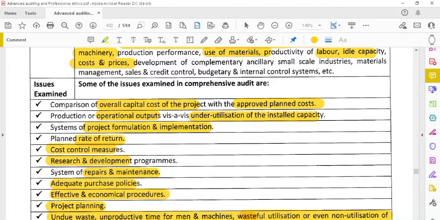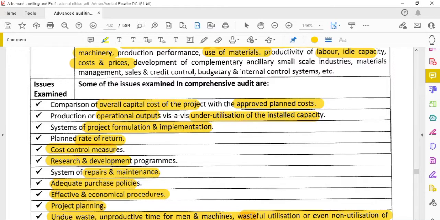There is also the system of project formulation and implementation, how they are formulating the projects, planned rate of return, and cost control measures, so how they are controlling the cost of the raw materials, and controlling it without waste. Then research and development programs, how they are doing the research and development, and repairs and maintenance.